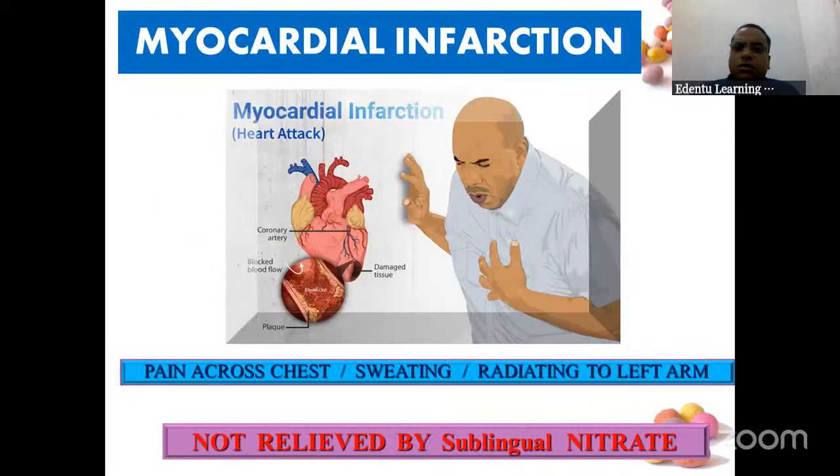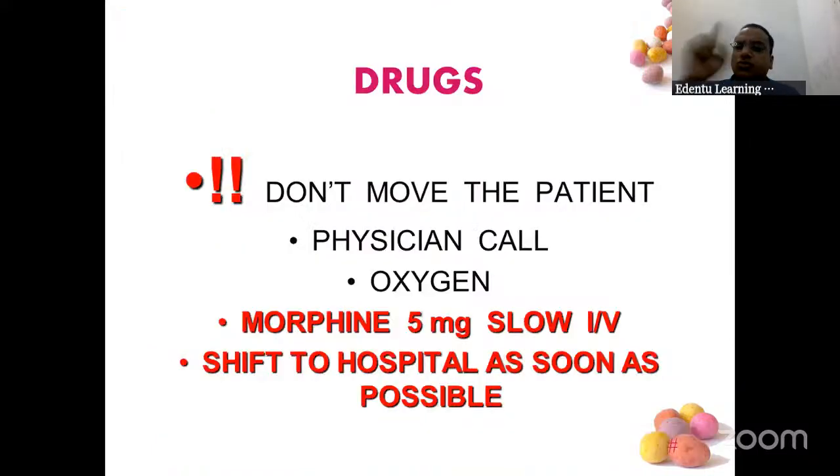Right. So in myocardial infarction, there is pain across the chest, the patient starts sweating, and there is pain in the left arm, radiating from the heart to the left arm. You gave a sublingual nitrate tablet, not getting relieved. So what do you have to do? Don't move the patient. Make the patient stationary, and activating the ambulance and doctors is secondary.